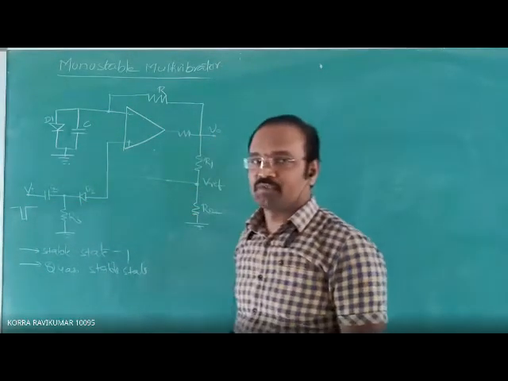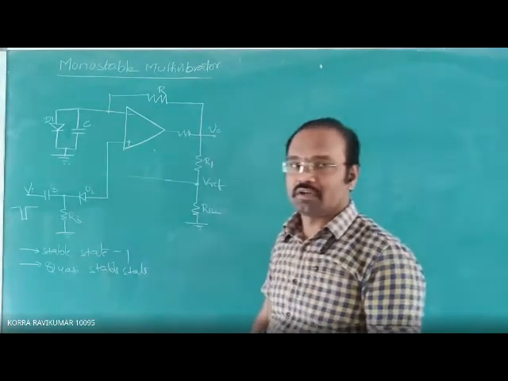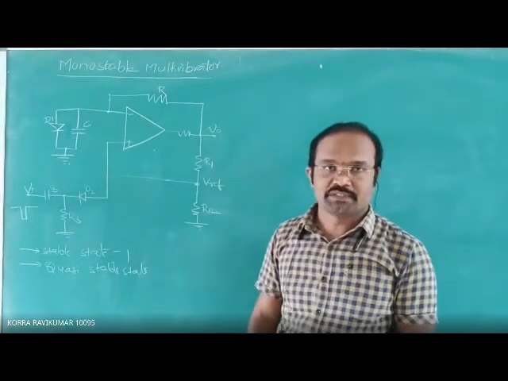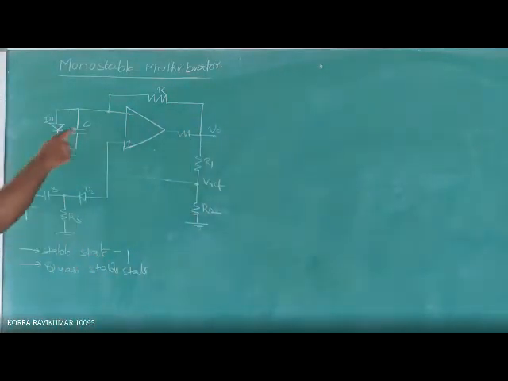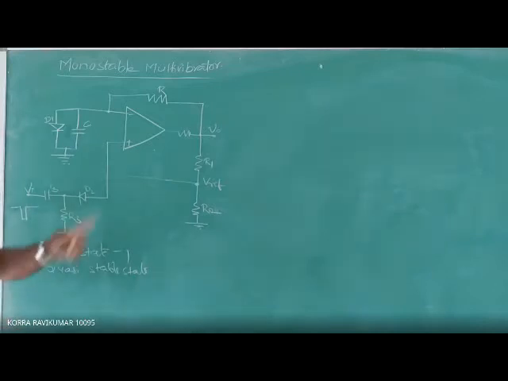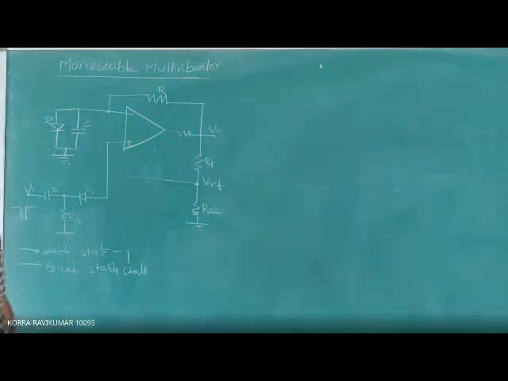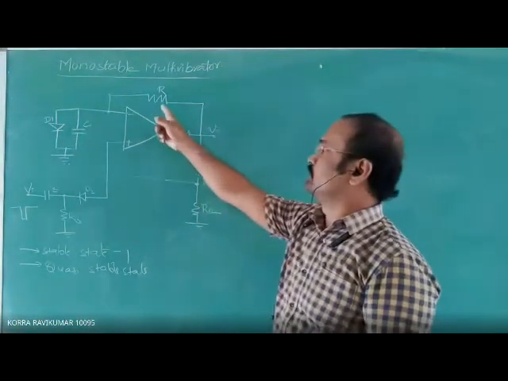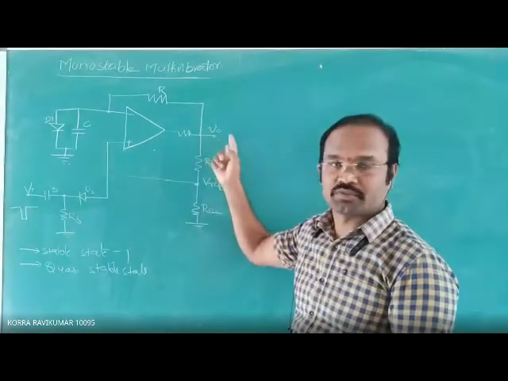This is capacitor C3, PN junction diode D2, and resistor R3. The combination of this capacitor and resistor is a high pass filter, or differentiator. Diode D1 is connected in parallel with the capacitor at the inverting terminal. At the non-inverting terminal, voltage divider resistors are connected. This is a bypass resistor. This is the feedback resistor. And here this is the output V0.